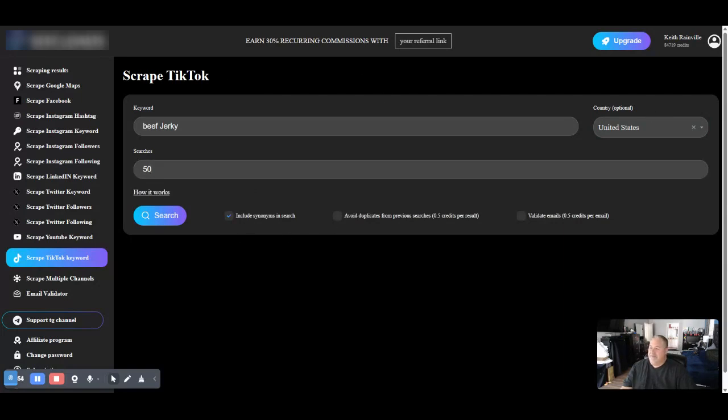And then at the bottom here it says include synonyms in search, and then avoid duplicates from previous searches. So that's going to grab an extra half a credit from you. Each search is one credit, so I tend not to have that clicked, unless I'm working on a job, of course, then I might do that. And then validate the emails. I buy millions of clicks on Millionaire Verify at a time because I'm in the data business, so I'm constantly verifying data. So I don't use that because it's just too expensive for me, where I get it for a lot cheaper on Millionaire Verify.